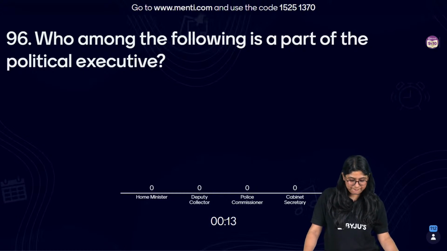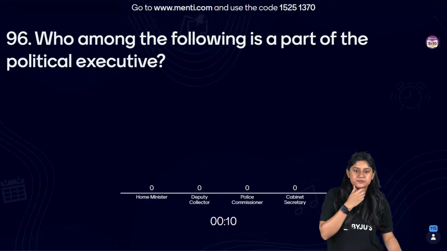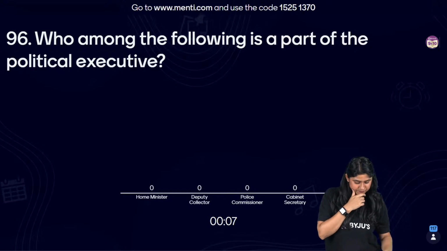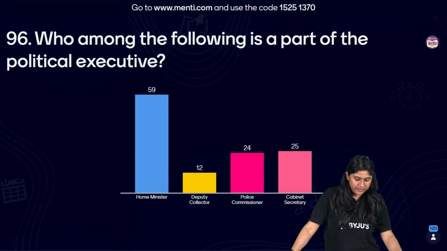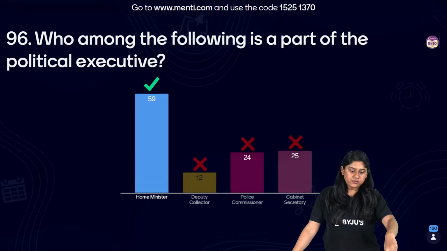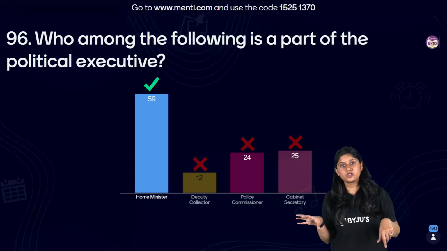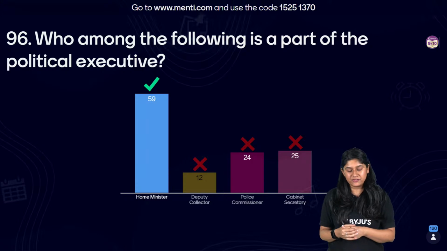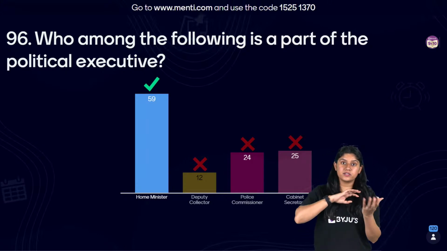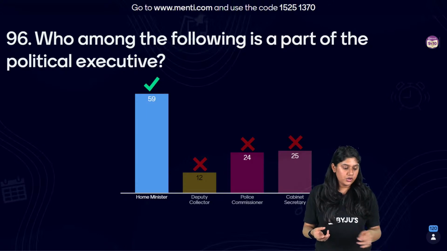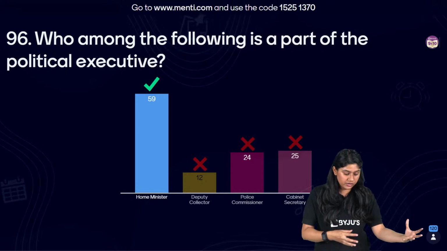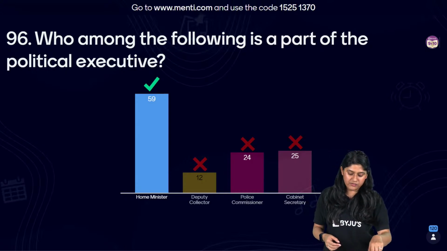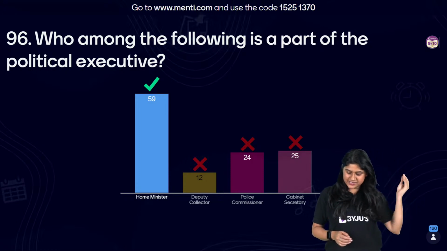Very good, very good. So of course, when we talk about the permanent executive, they are the ones who are civil servants, right? Of course, the IAS officers, the government employees that we are talking about. So the political executive are the ones, of course, we have the Home Minister over there. The Home Minister is a part of the political executive. Are we clear, everyone?